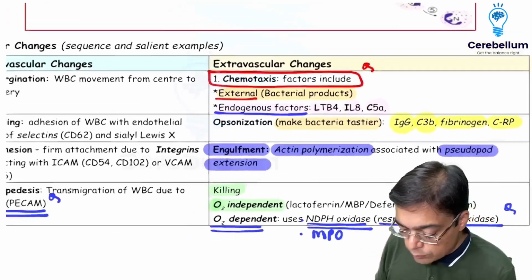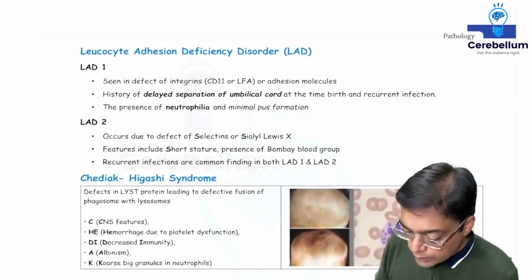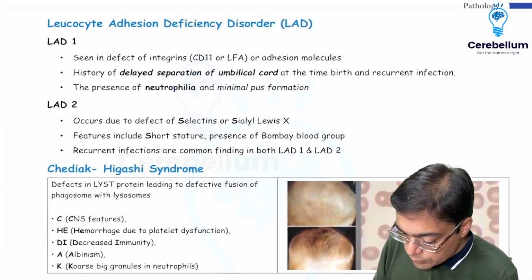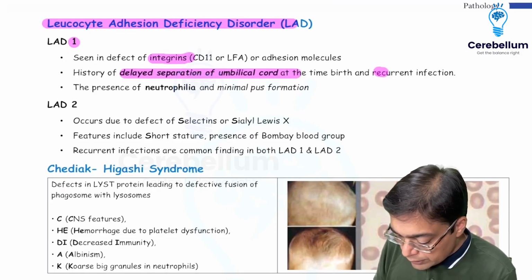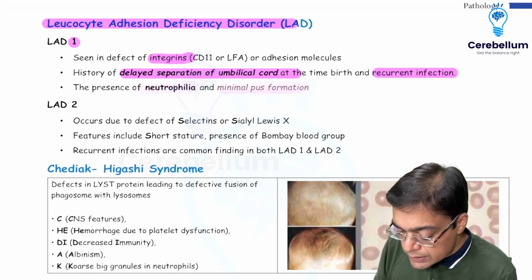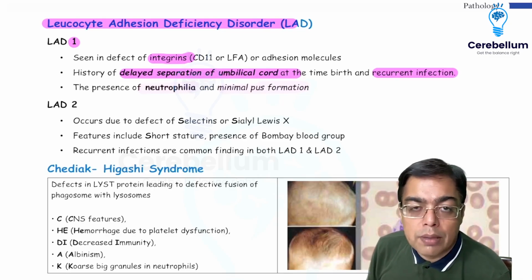So these are the examples of the extravascular and the intravascular cellular changes about which we need to have an idea. Now, once we are done with it, let us just have a quick recap of what we talked about earlier. So as I made a mention with you friends, that LAD, leukocyte adhesion disorders, if it is LAD first, that's caused because of integrin problem, and there is a history of delayed separation of umbilical cord, recurrent infections, and sometimes the question can make a mention of the patients going to be having the presence of neutrophilia and minimal pus formation, right? So the neutrophils are not able to adhere to the blood vessels, and therefore there is going to be increased number of neutrophils in the circulation.